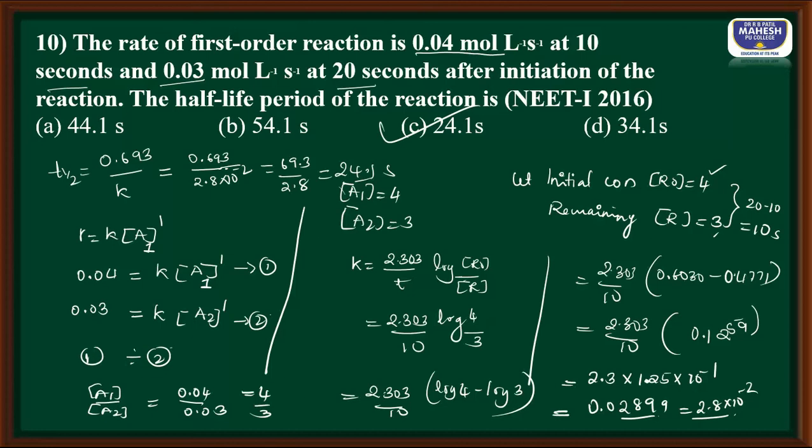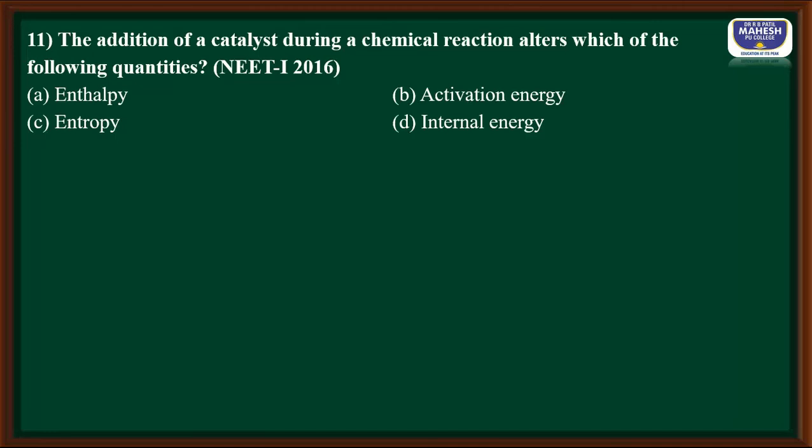Now let us move to the next question. The addition of a catalyst during a chemical reaction alters which of the following? So this is a simple question. You know that we have seen a graph of potential energy versus reaction coordinate, and this reaction takes place in the absence of a catalyst with high activation energy from here to here.